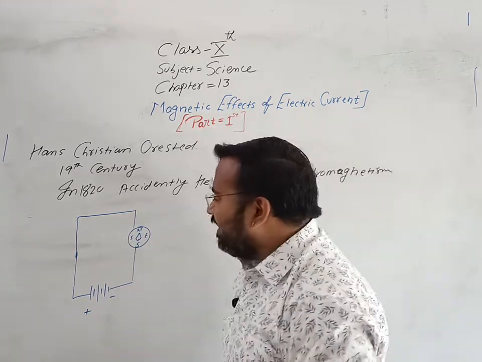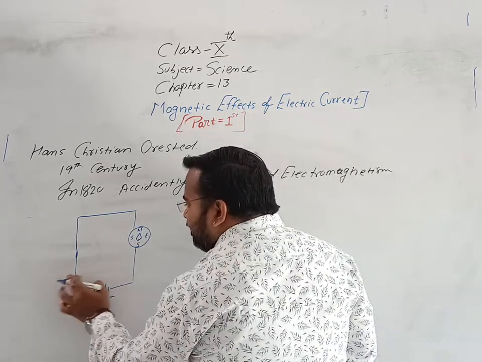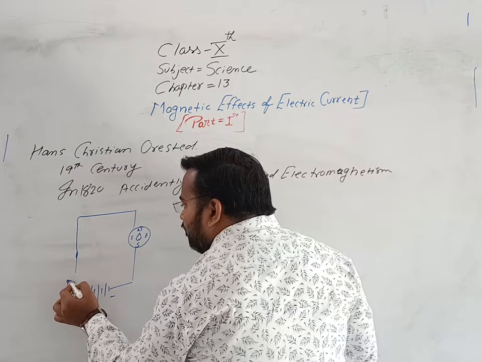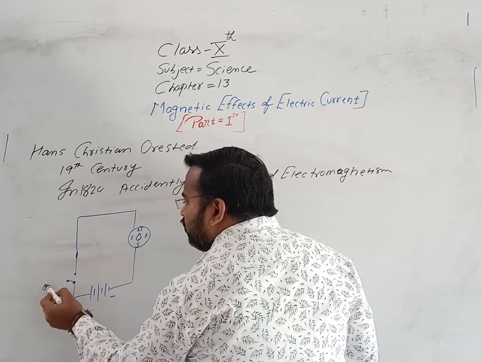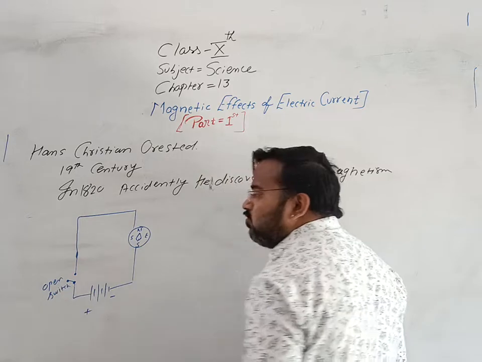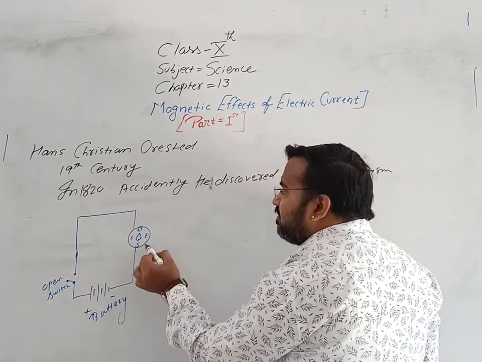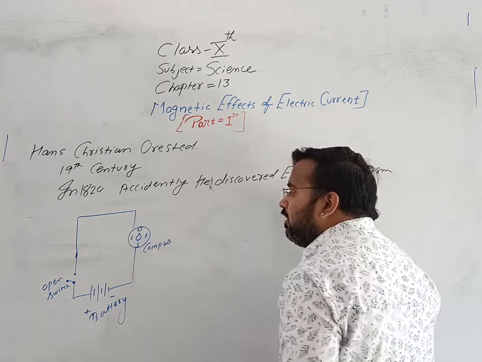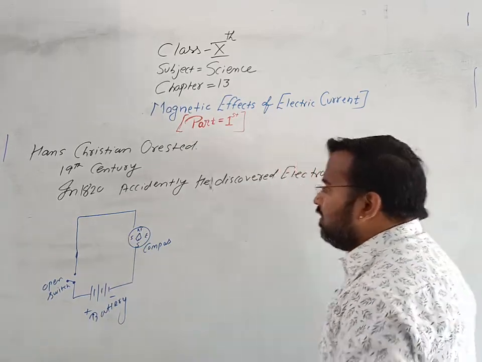So see by the diagrammatic representation we are going to see this experiment. Here the switch is not closed. This is known as open switch, or it is known as open key. This is battery and one compass. Okay, one compass was arranged around the circuit.